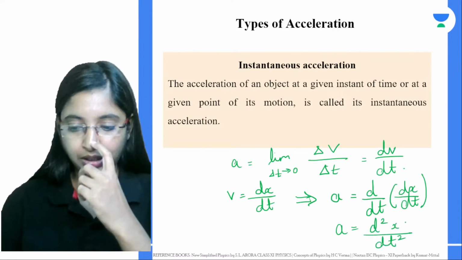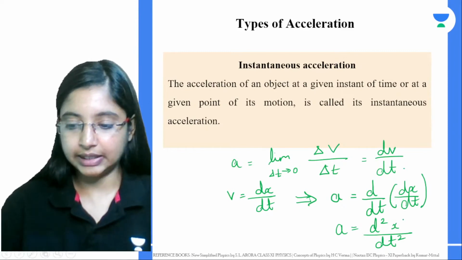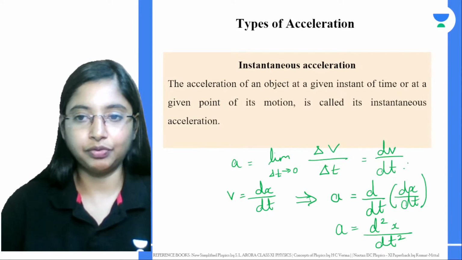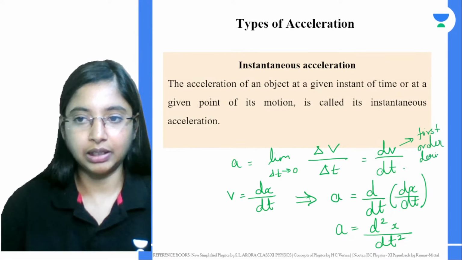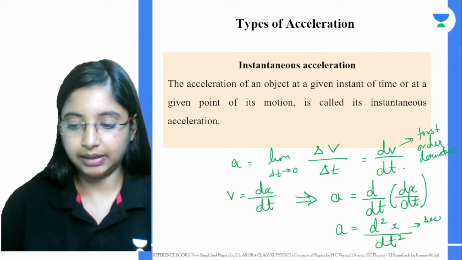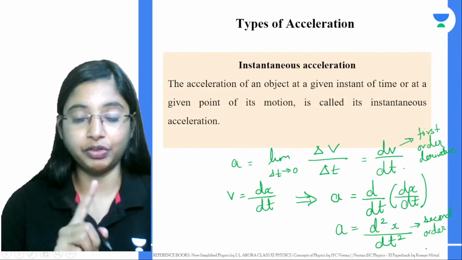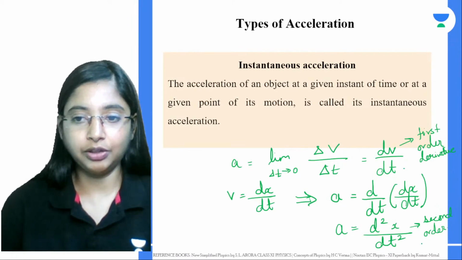From here we can say acceleration is the first order derivative of velocity, and d square x by dt square is the second order derivative of position with respect to time t.